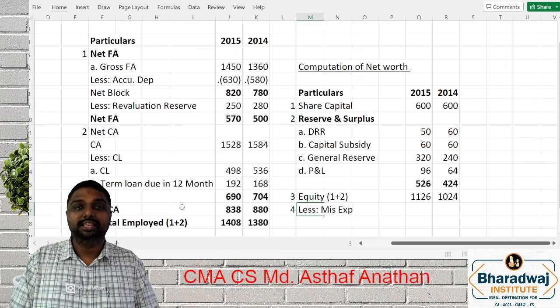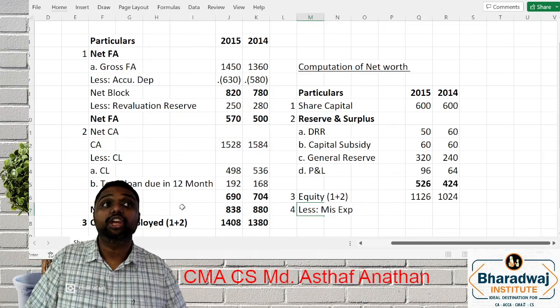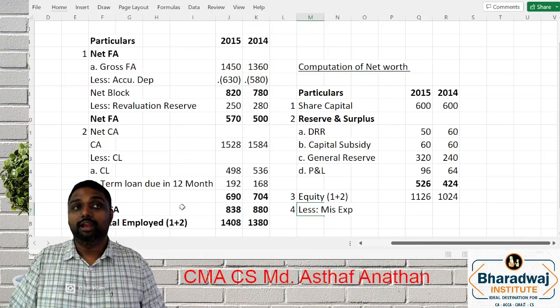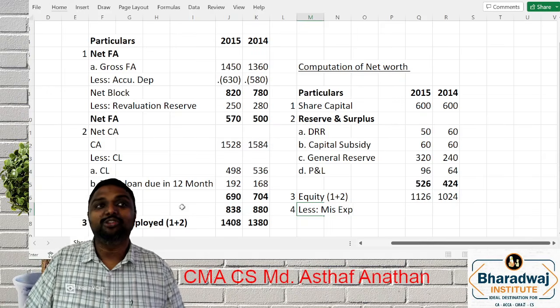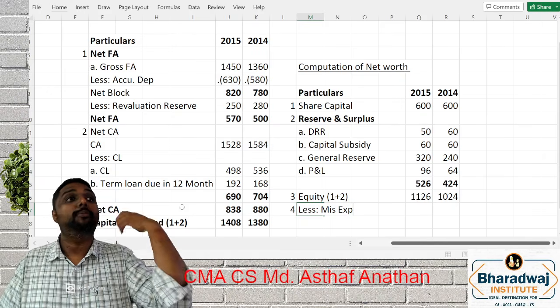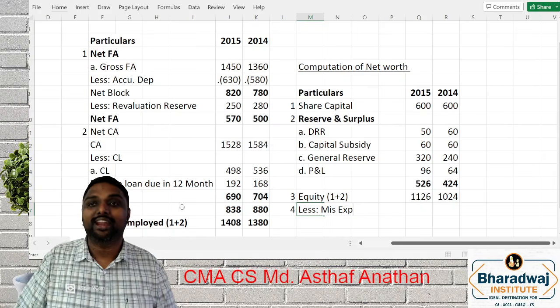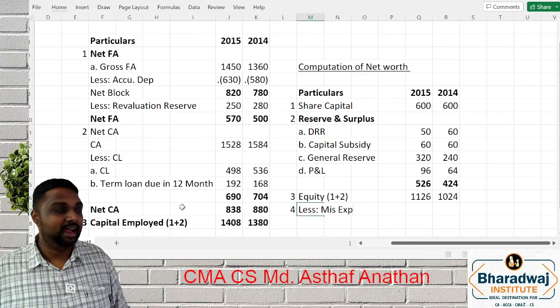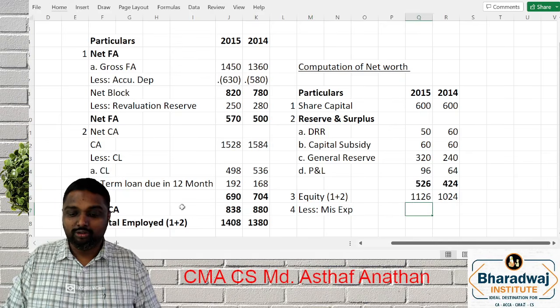See, this miscellaneous expenditure is an initial expenditure, prior incorporation expenses, preliminary expenses, etc. These expenses you have to amortize. So it is temporarily showing in your asset side. You have to amortize it over every year. So this is the unamortized amount, so you have to reduce it here.